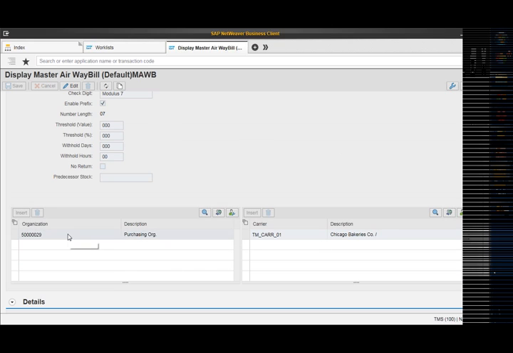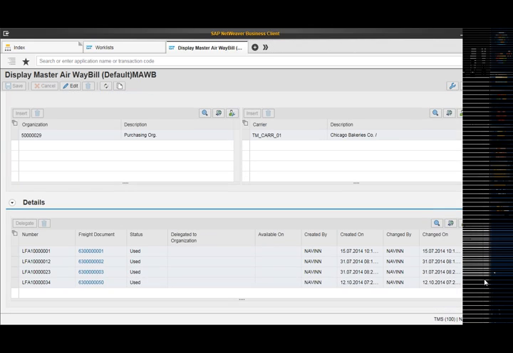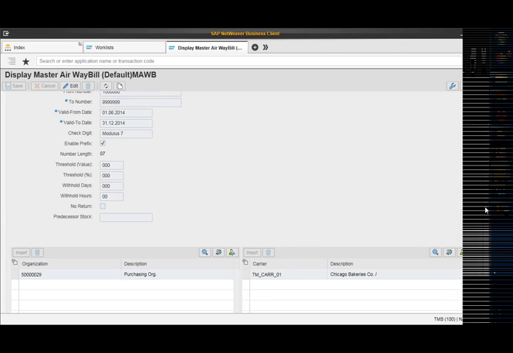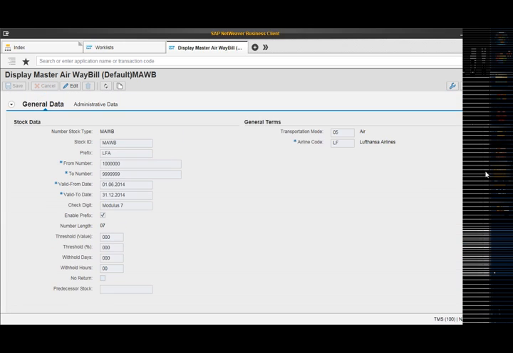And then we have maintained the purchasing organization and the carrier details, between which the combination of it will be generating the ID. And then the details, the previously generated freight bookings for air, for which the MAWB as the waybill ID has been generated, and it shows the status which is used. So this is the different customizing setup that has to be done for the waybill ID generation process.